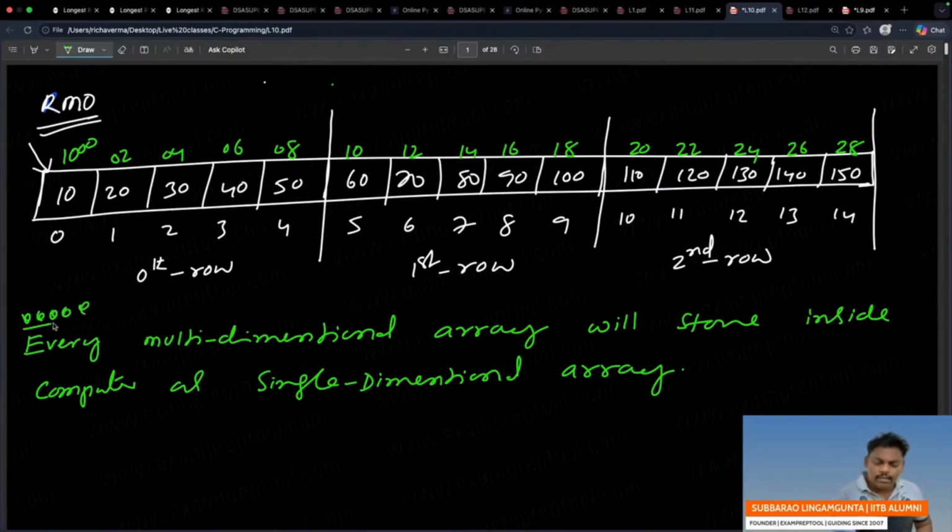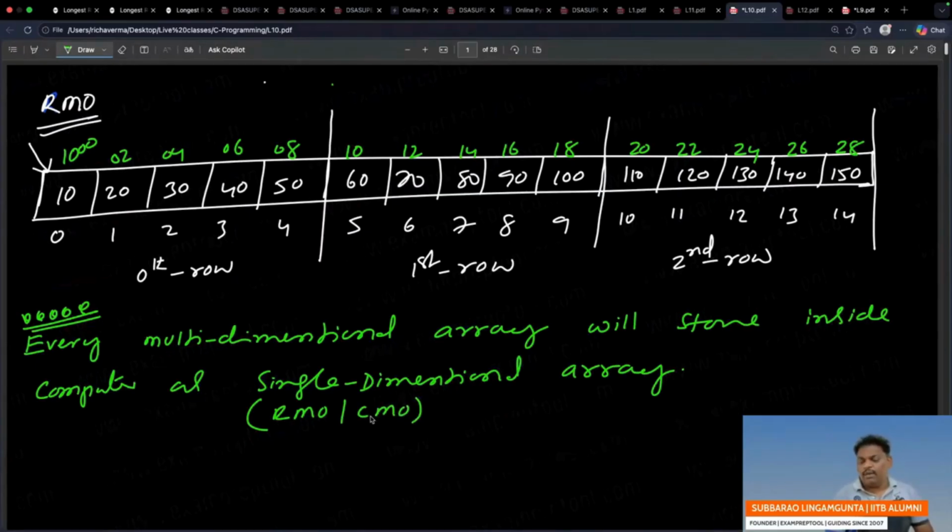So you may ask, every multi-dimensional array will store inside a computer as a single dimensional array, how is it single dimensional? Either row major they will follow or column major they will follow. Row by row you will store, or column by column. See this one, it is a 1D array now. See the diagram also. Actually, it is a 2D array. They store row by row, so it is a row major order, right? It finally became a 1D array.